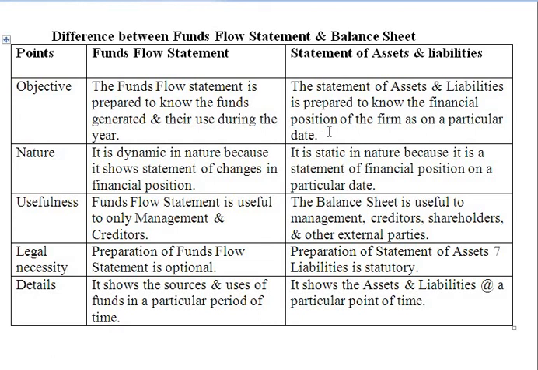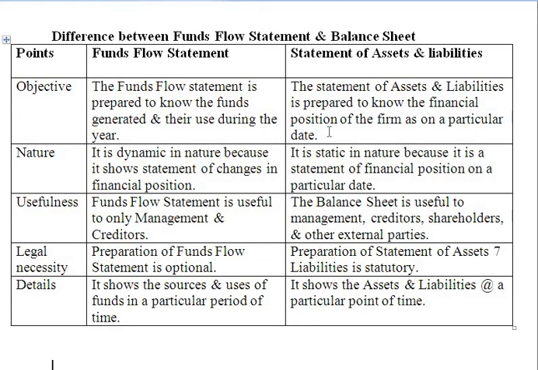So at the end of the financial year, what is the financial position of the business organization? This can be revealed by the statement of assets and liabilities, that is how many liabilities the firm has, and to repay those liabilities how many assets the firm owns. So we will get this information with the help of the financial statement, that is, the statement of assets and liabilities.